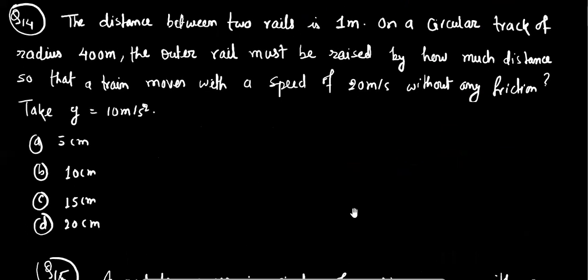Okay, now we are going to solve question number 14. The distance between two rails is 1 meter, on a circular track of radius 400 meter. The outer rail must be raised by how much distance so that a train moves with a speed of 20 meter per second without any friction? Take g to be 10.